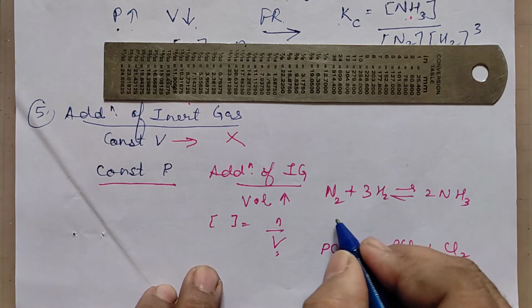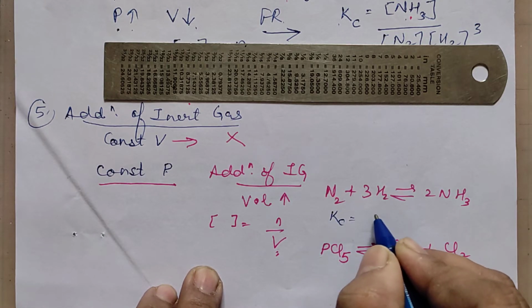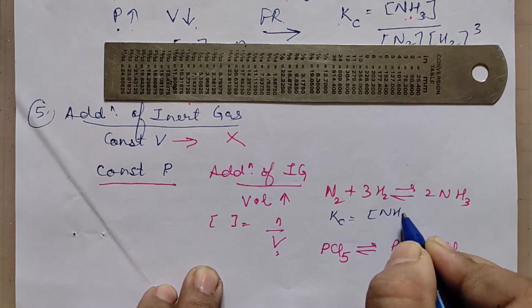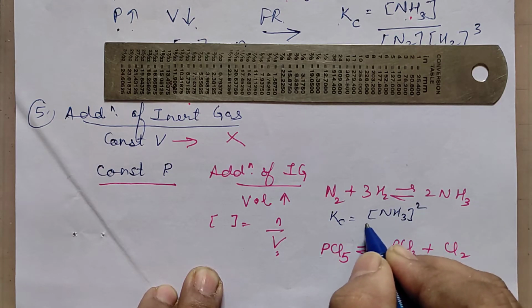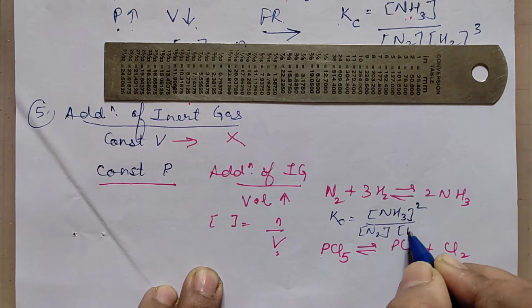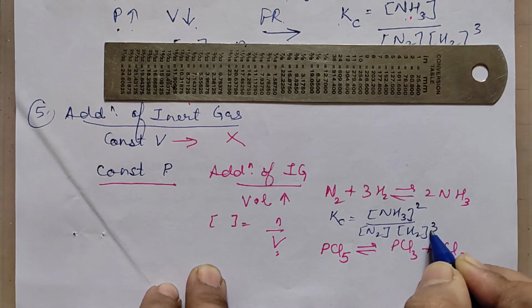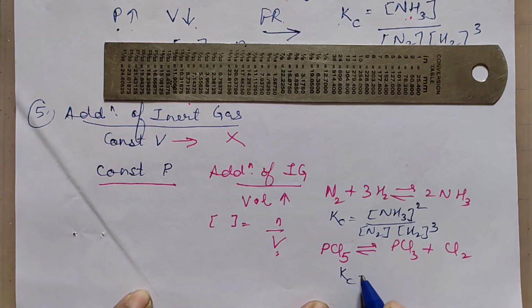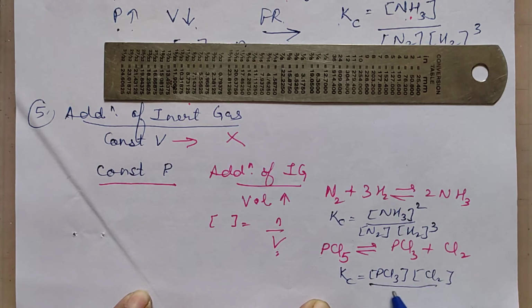Now, what will be the Kc expression for this? This we should be knowing to know the number of the concentration terms in the numerator or the denominator. So Kc expression for the first one is this, and the Kc expression for the lower one is concentration of PCl3 into concentration of Cl2 by concentration of PCl5.